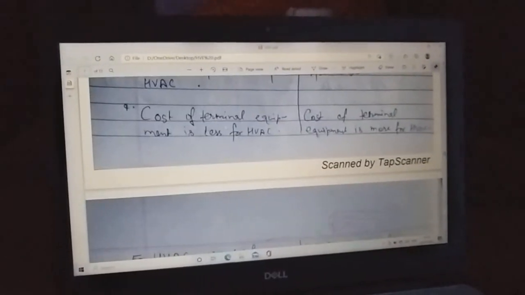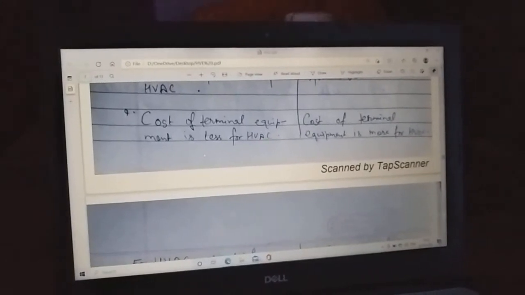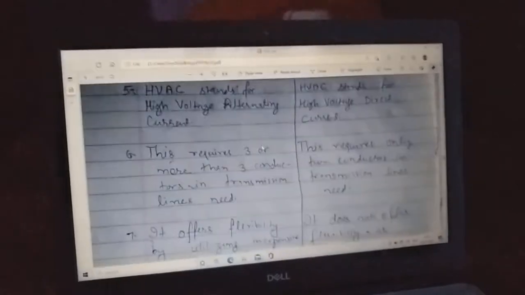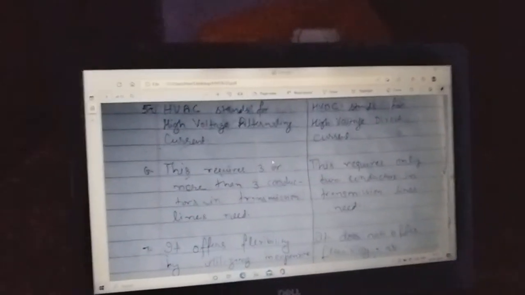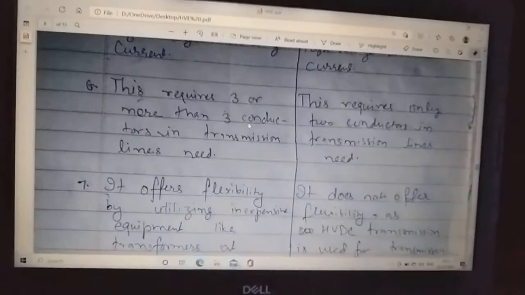As we have seen earlier, the cost of terminal equipment for HVAC is lesser than for DC. Now HVAC stands for high voltage alternating current and HVDC stands for high voltage direct current.